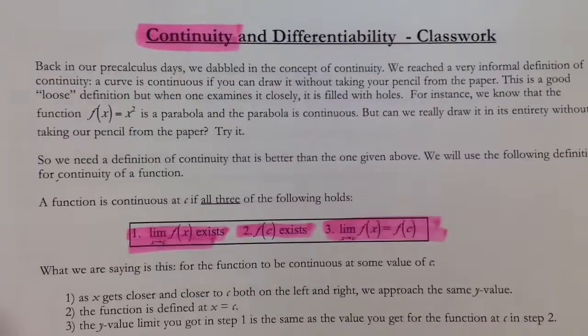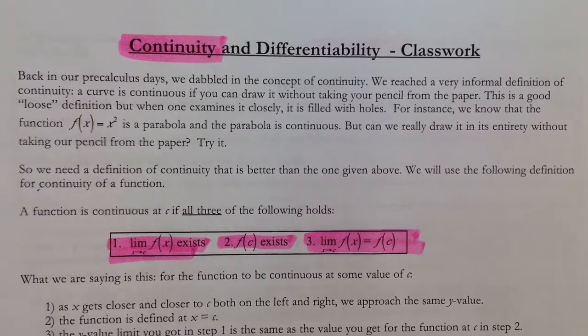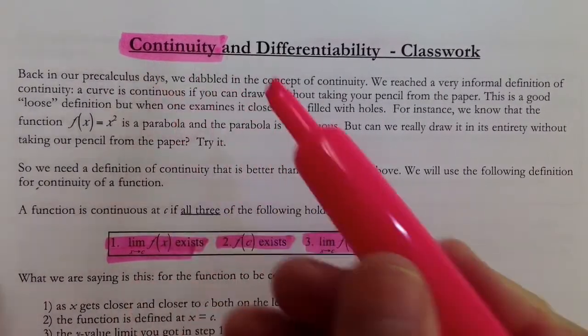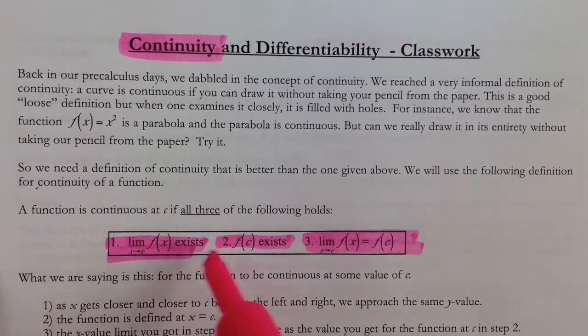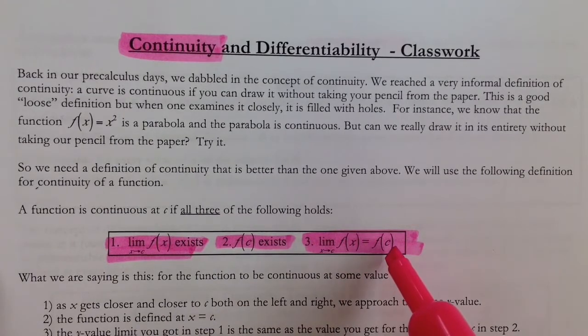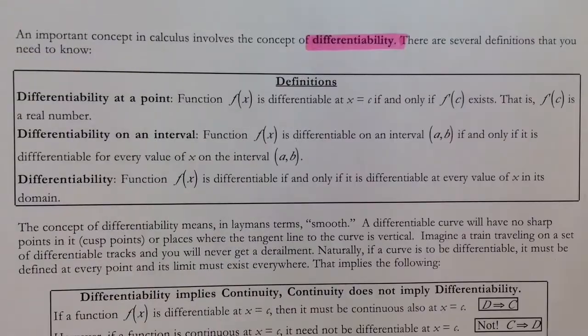I wanted to back up just for a moment and remind you about what we talked about last week, continuity. Continuity at a point is where the limit exists, the function exists, and then the limit is equal to the value of the function, therefore the function would be continuous. Well, differentiability is related to continuity, but it's not always the same. In other words, just because a function is continuous doesn't mean that it's going to be differentiable the whole time.